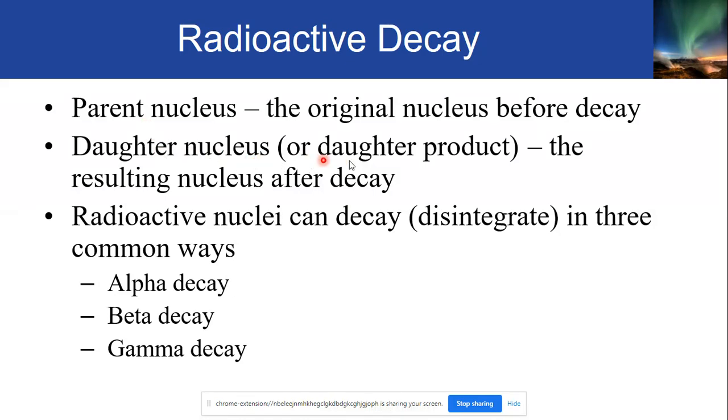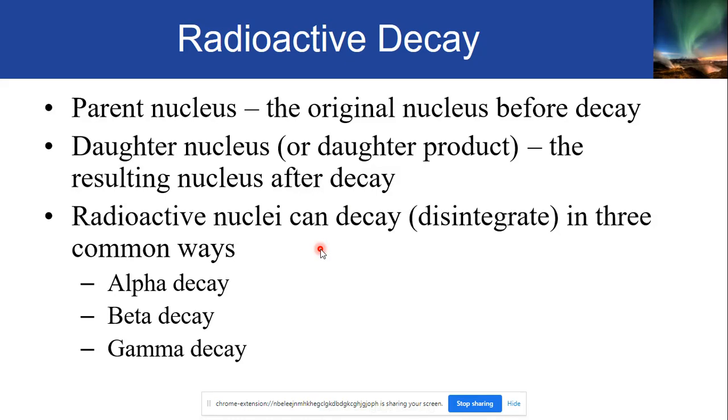While the daughter nucleus, or the daughter product, is the resulting nucleus of that nuclide after the decay or after the said radioactivity. So parent nucleus, parang siya yung original, while the daughter nucleus is the product na nangyari sa ating process.